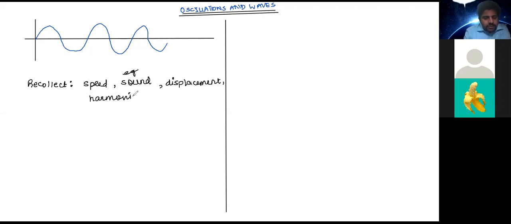So how about you, Anukriti? Try just some terms that you could recollect. So they have crests and troughs. Yeah, go ahead. We have transverse waves and longitudinal waves. And we have electromagnetic waves, which are both transverse and longitudinal waves.